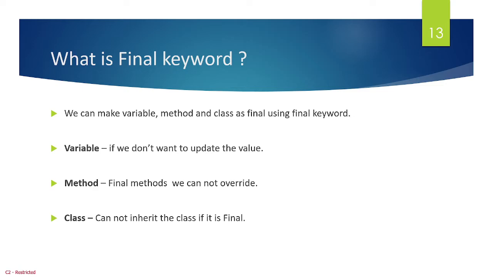What is the final keyword in Java? Okay, so the final keyword we can use with variables, methods, and classes. In which scenario will we be using it? If we declare a variable and we don't want to reinitialize that variable again, at that time we can make that variable final. And if we don't want to override a method, at that time we have to make that method final. If we don't want to inherit a class, at that time we have to mark that class as final.